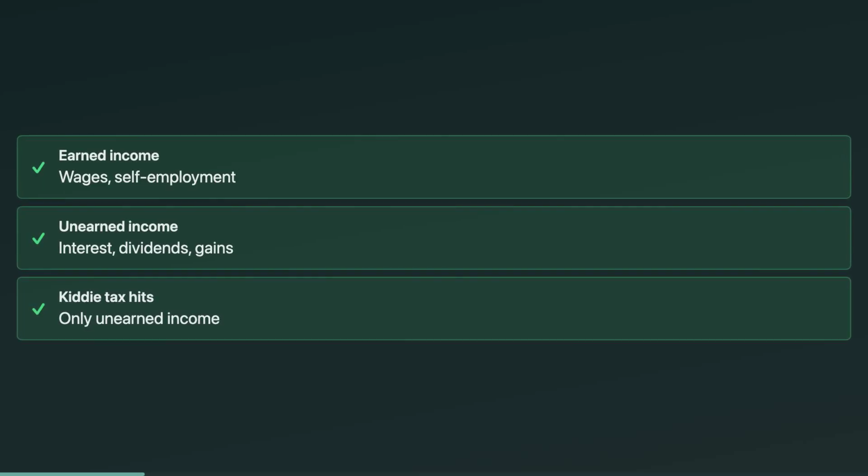Kiddie tax is Congress's way of stopping parents from shifting investment income to kids in lower brackets. The key idea is simple. The child's earned income, like wages, is taxed normally to the child. But certain unearned income, think interest, dividends, and capital gain distributions, can get pushed up to the parent's tax rate once you cross the threshold. On the EA exam, they love testing earned versus unearned.